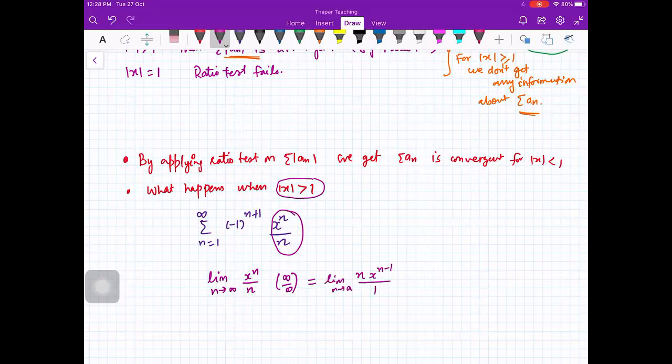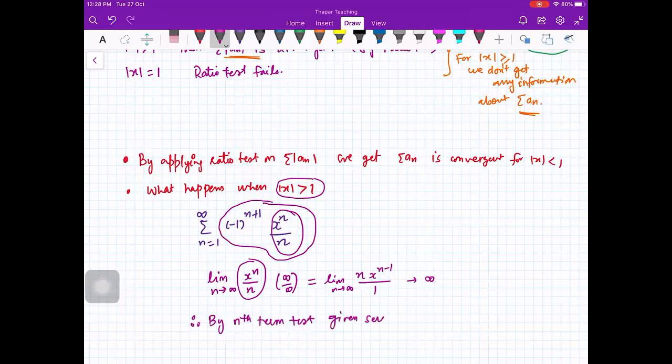So this is infinity. If this limit is infinity, it means that the nth term of the original series cannot go to 0. Therefore, by nth term test, the given series is divergent for mod x greater than 1.